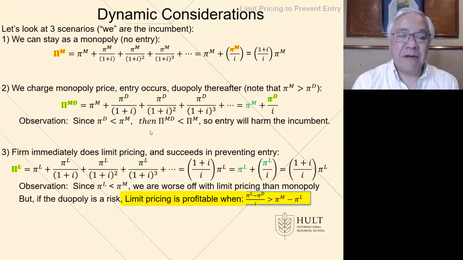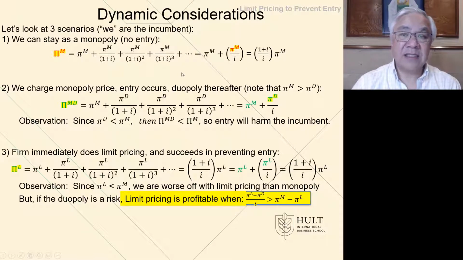In this case, the profit we make as a monopoly is equal to the profit for now, and then a profit for a year from now, etc. So we see time represented by the exponent here, time 1, 2, 3, etc. And the interest rate is the cost of money for the monopoly. In this case, this expression simplifies to this end result of the profit in 1 year, grown by 1 year and then divided by interest. So this is the net present value of this stream of profits for the monopoly as a monopoly.